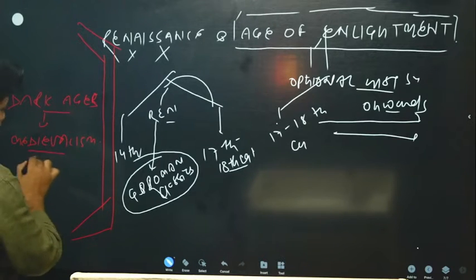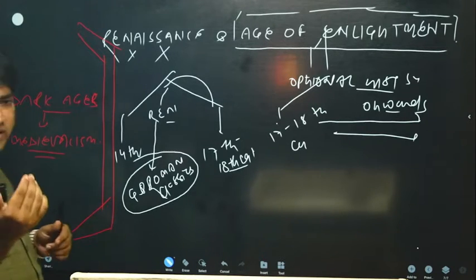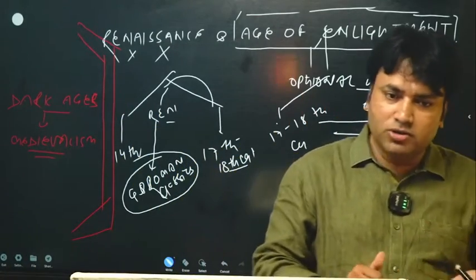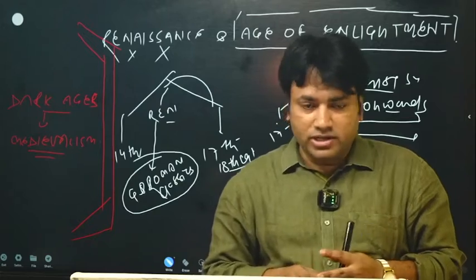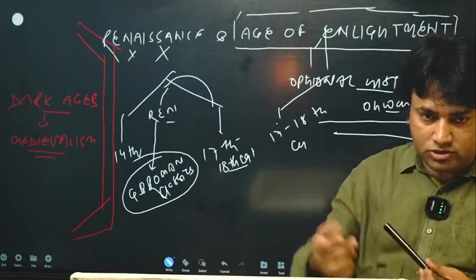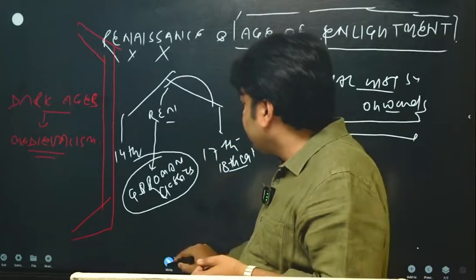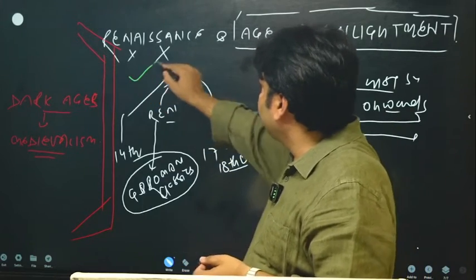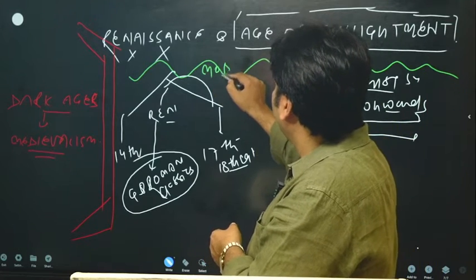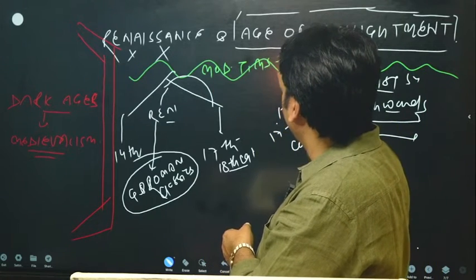In India also, we study two different segments, medieval Indian history and modern Indian history. In the same way, in Europe this is the phase of medievalism, or Dark Ages. And according to the scholars, modern times start from here in Europe.